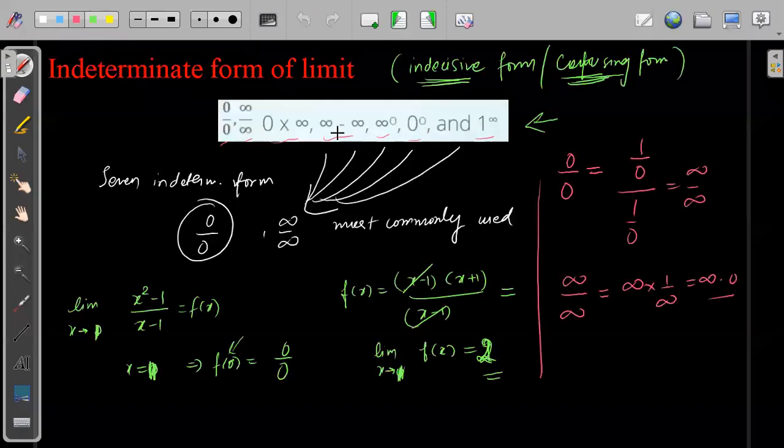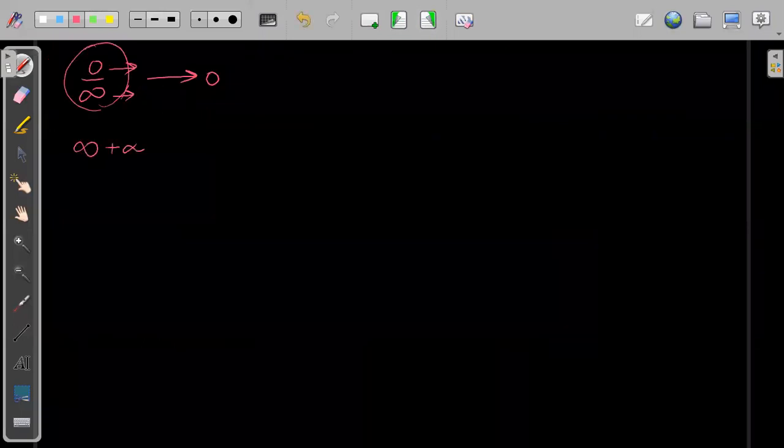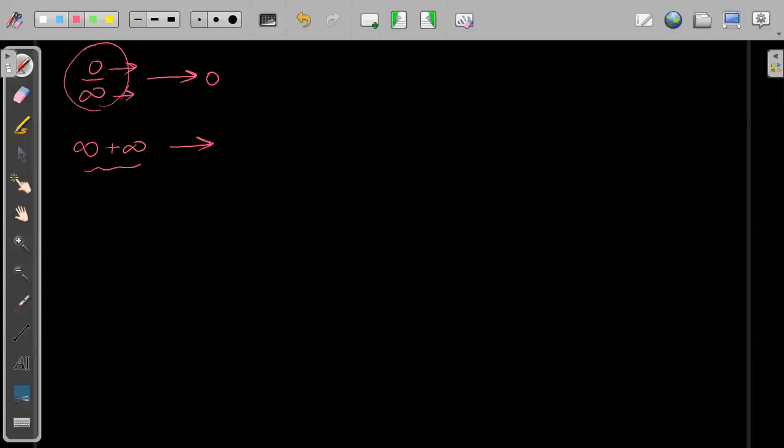Previously we had infinity minus infinity. Suppose I have infinity plus infinity. Tell me, is this a value? Is this an indeterminate form, or what is this? Can we find the limit of this, or what can we say about this? Infinity plus infinity. Previously we had infinity minus infinity. Is this a determinate form?